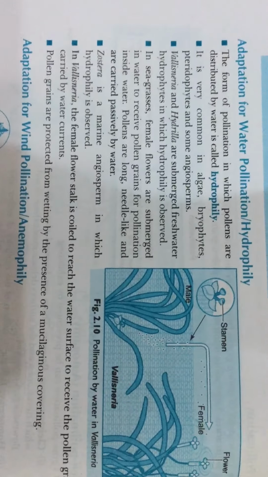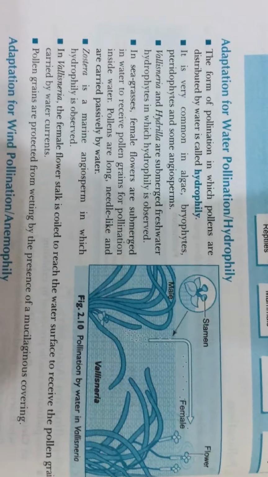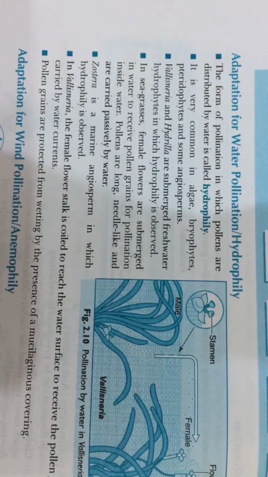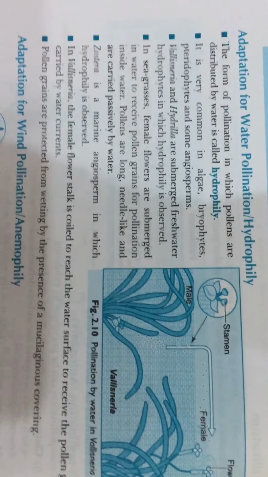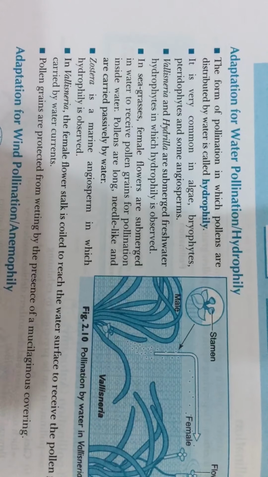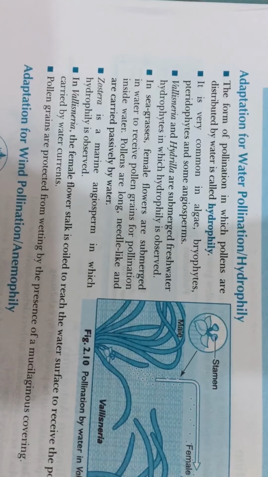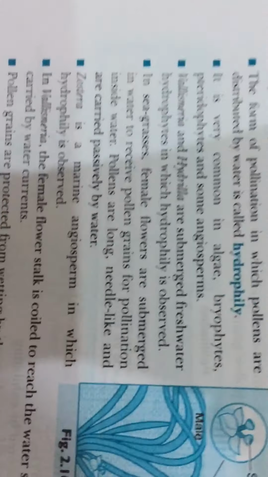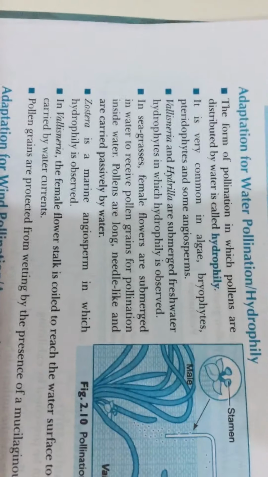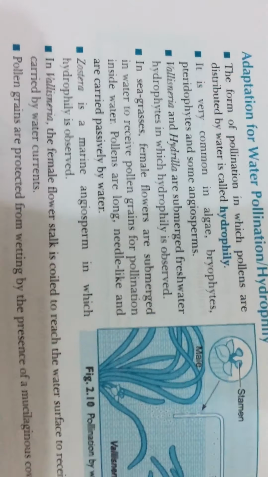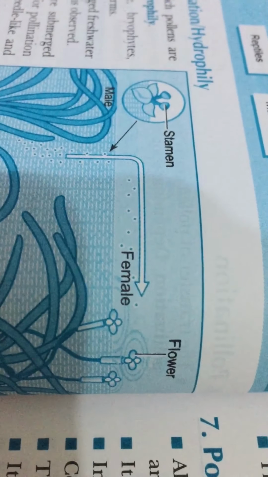Some examples of water pollinated plants are Vallisneria and Hydrilla, which grow in fresh water, and several marine sea grasses such as Zostera. Not all the aquatic plants use water for pollination. In majority of the aquatic plants such as water hyacinth and water lily, the flowers emerge above the level of the water and are pollinated by insects or wind, as in most of the land plants.